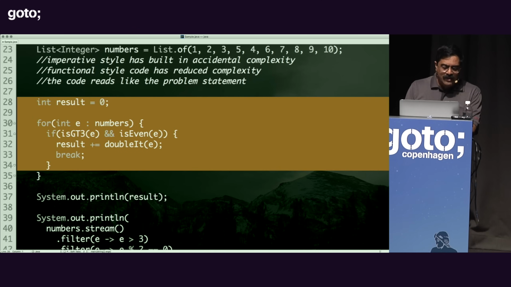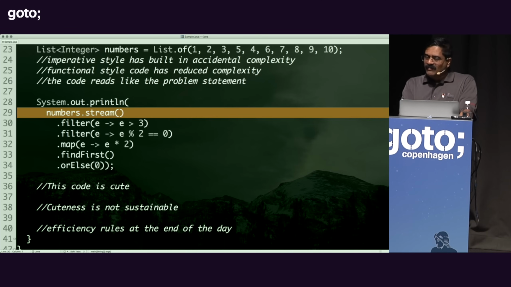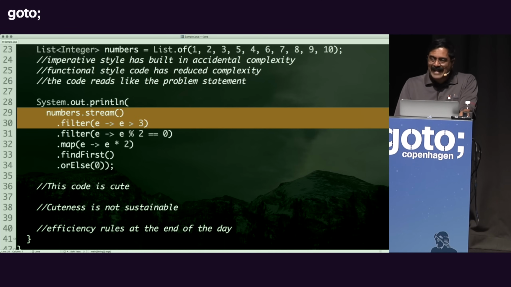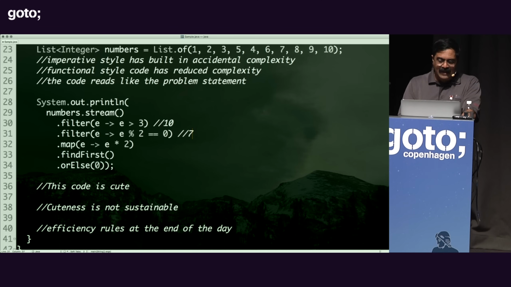But the question to ask is, what about the functional style code? Well, if I'm taking 10 values and comparing greater than on 10, that is 10 computations. That is dead on arrival, isn't it? 10 is greater than 8. Let's add insult to injury. This is going to compare the even for 7 values in the collection.